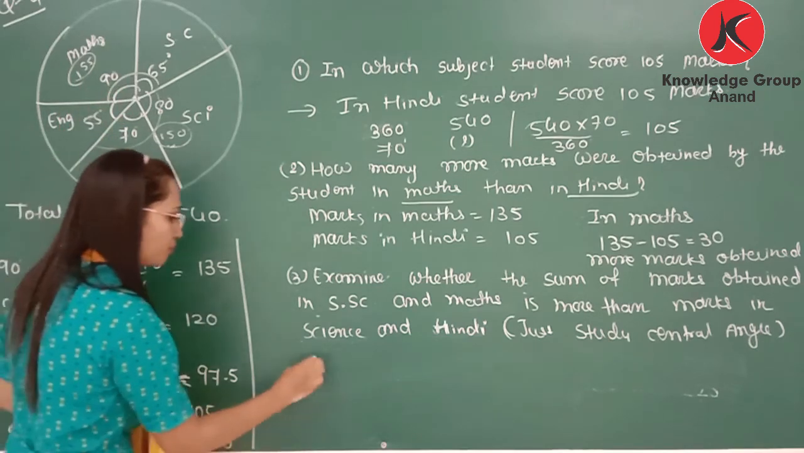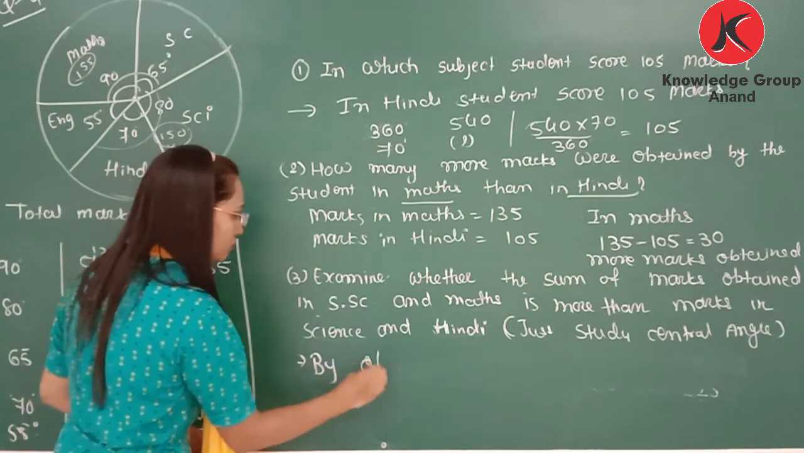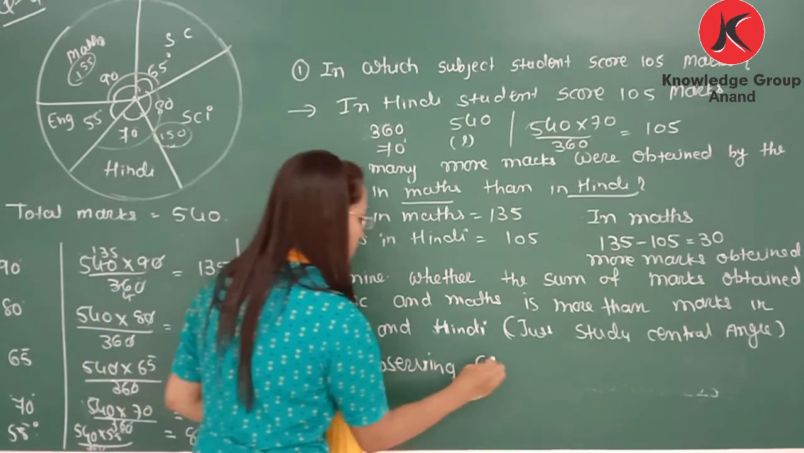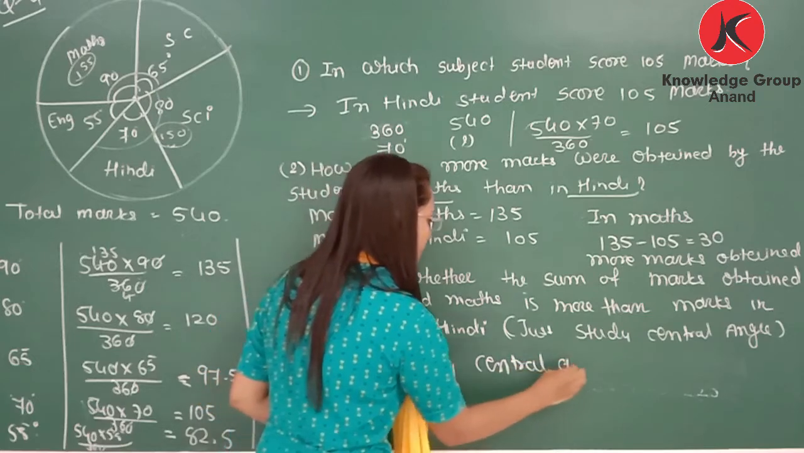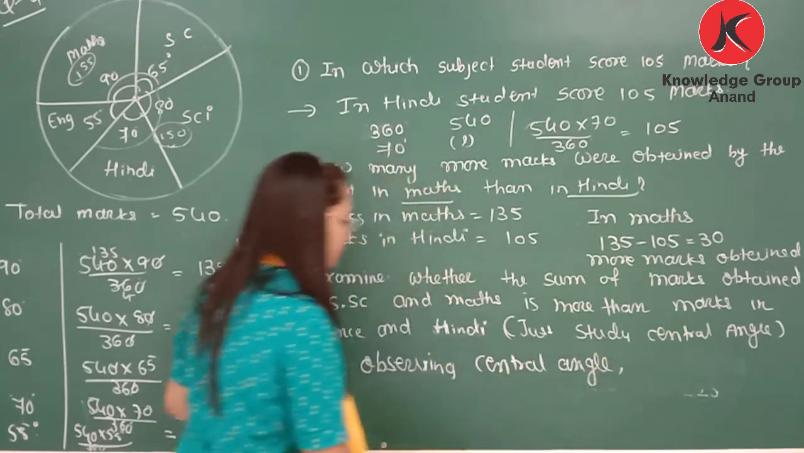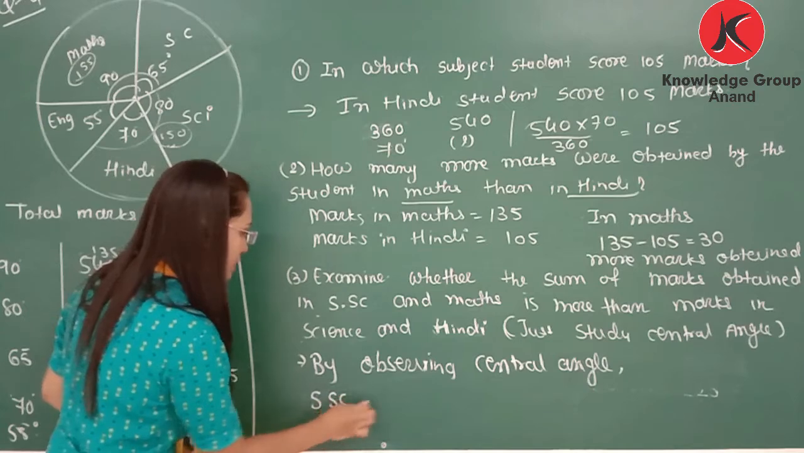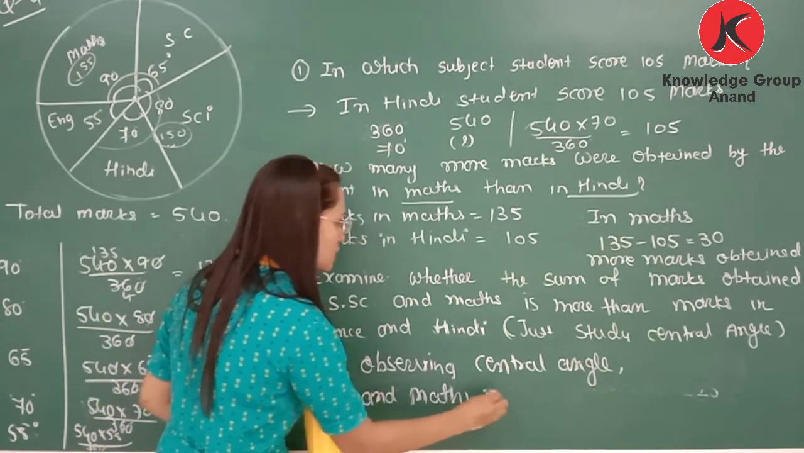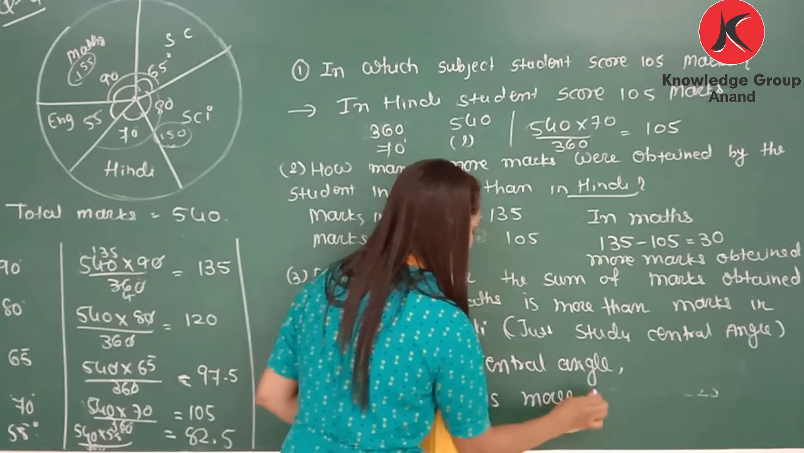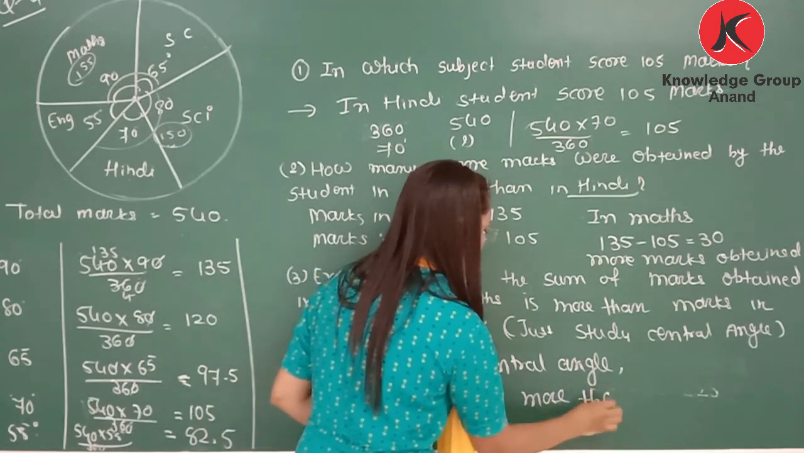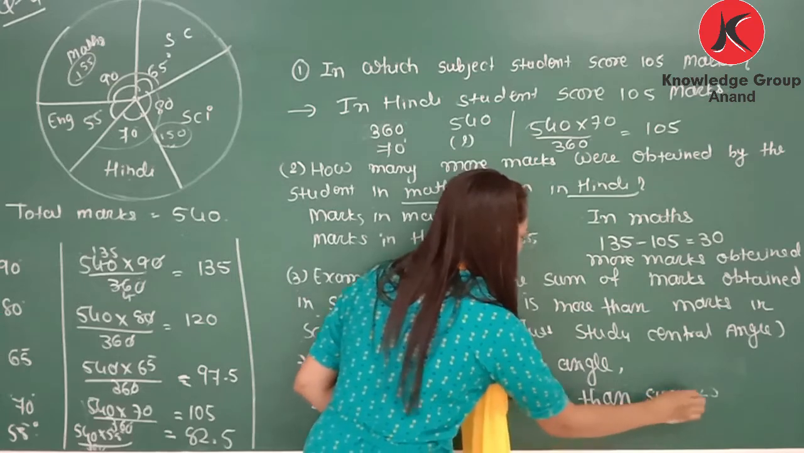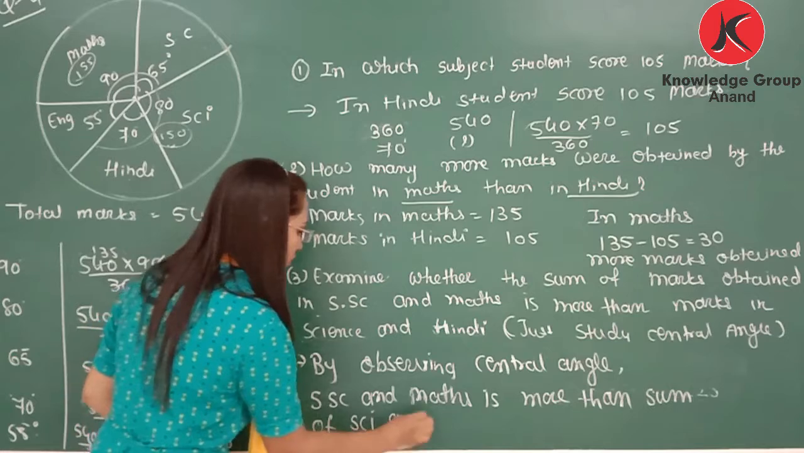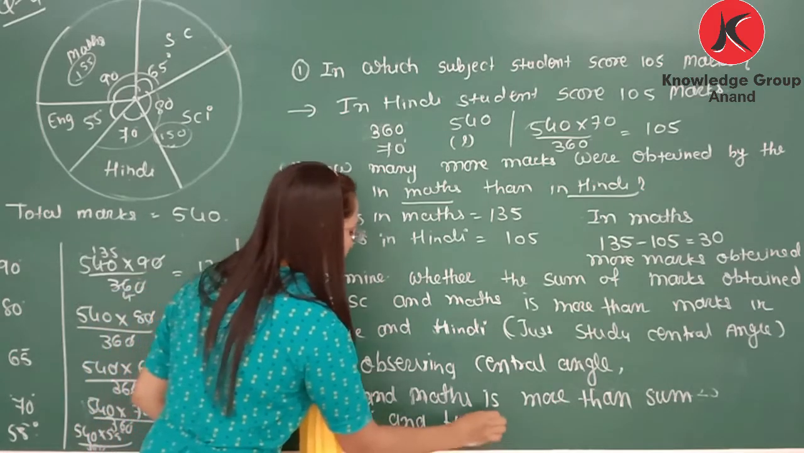So we can write, by observing the central angle, the sum of social science and maths is more than the sum of science and Hindi.